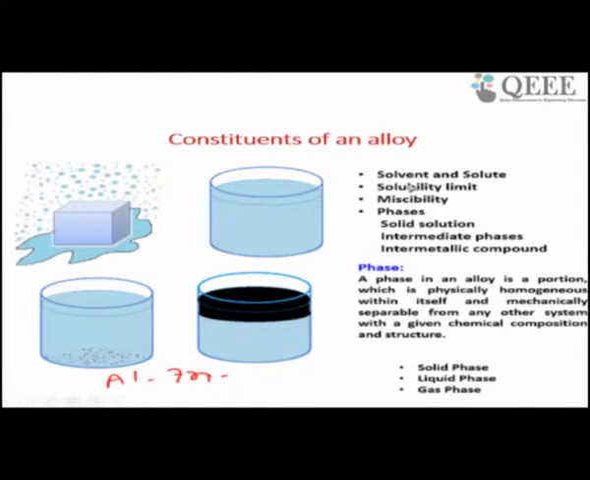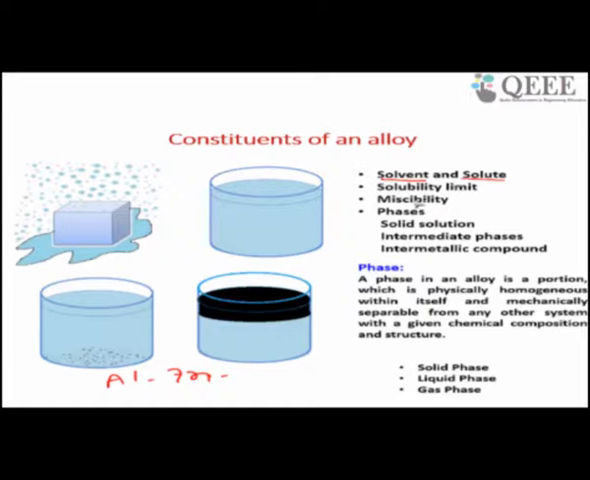Generally the solvent is the parent metal and the solute is the alloying element which we generally add. In an alloy system, the solvent is always a metal. However, the solute may be a metal or a non-metal, but mostly the solute is also a metal. In a few cases, like the iron-carbon phase diagram, the solute is a non-metal.